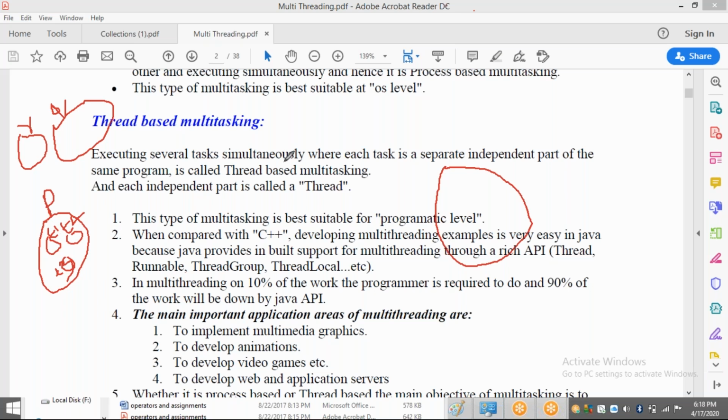This concept is called what? Thread based multitasking, or multi-threading. So each and every part we can consider as an independent part, and each independent part is going to be executed by one thread. Where are these threads going to be used?